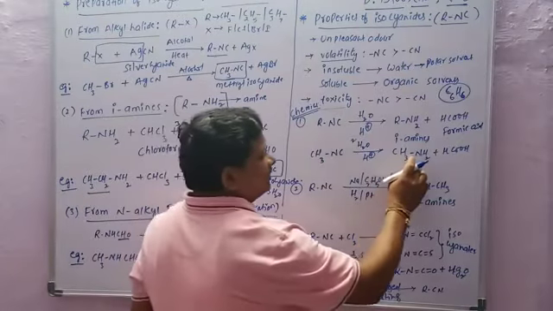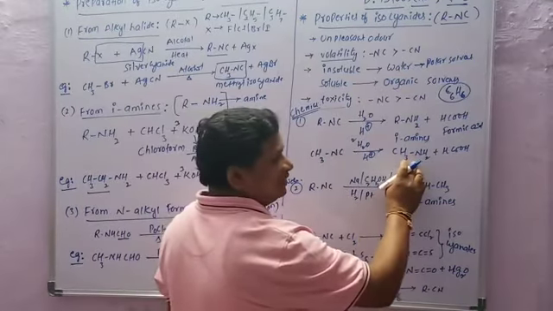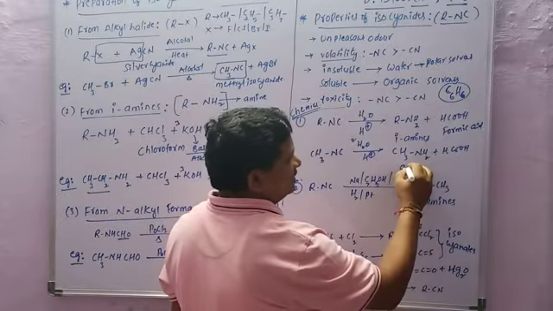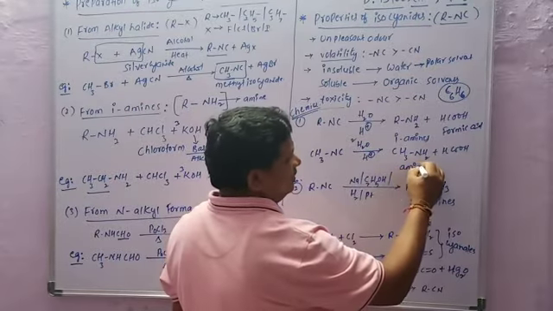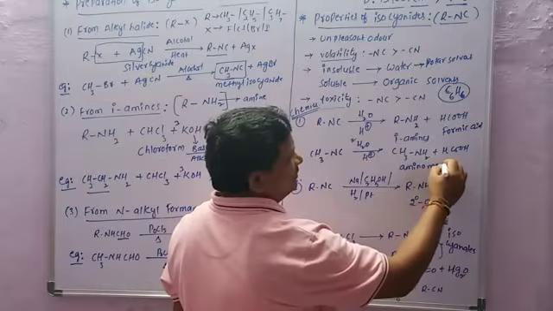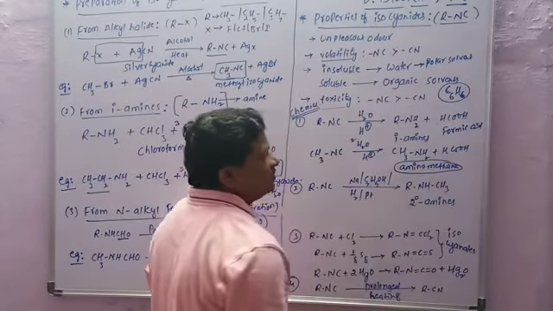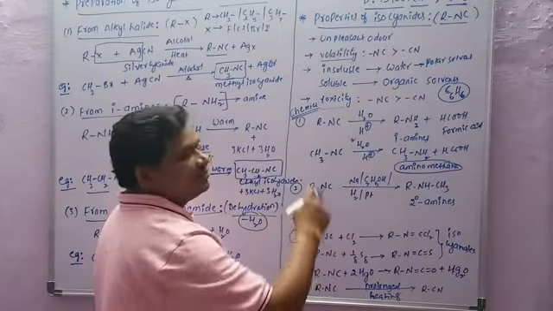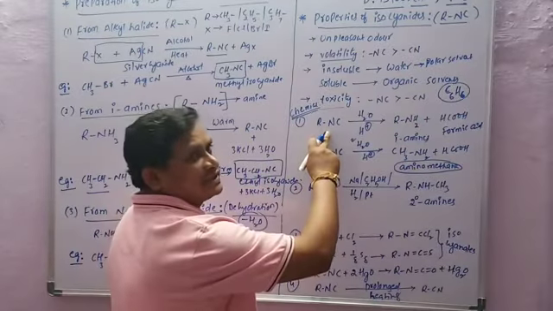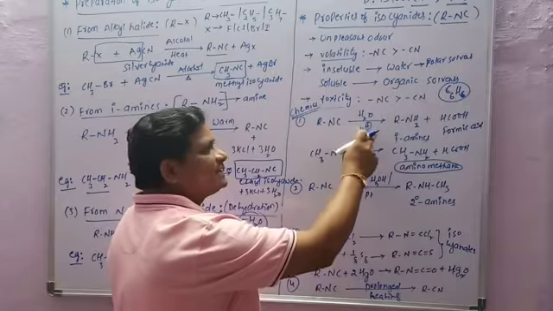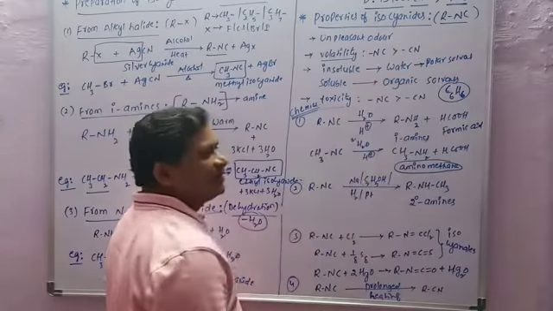The obtained compound is methylamine, aminomethane, which is one of the primary amines. So simply, isocyanides on acid hydrolysis give primary amines.